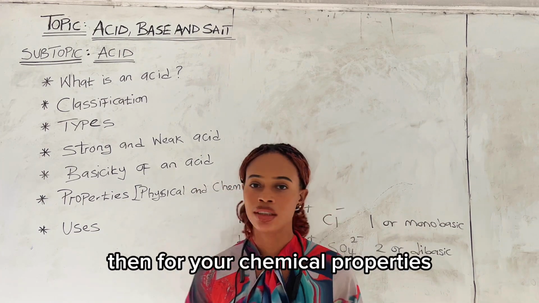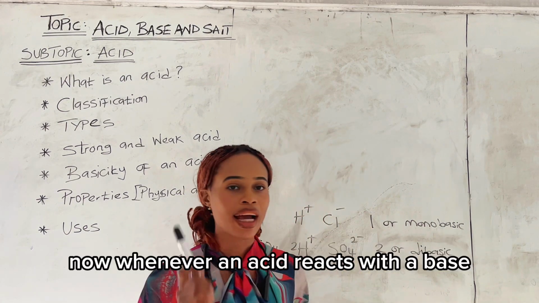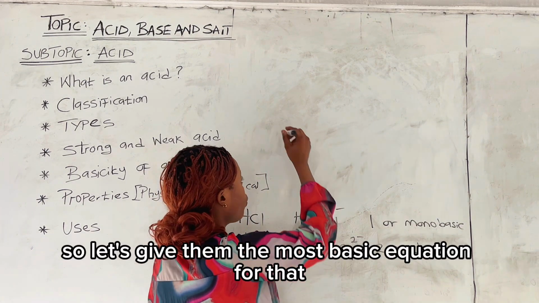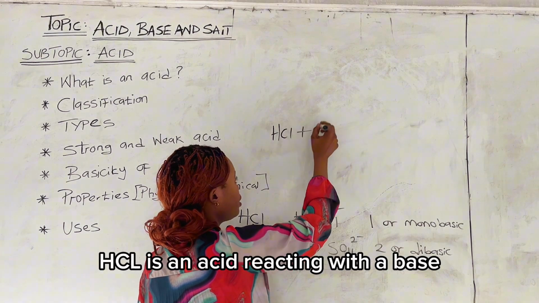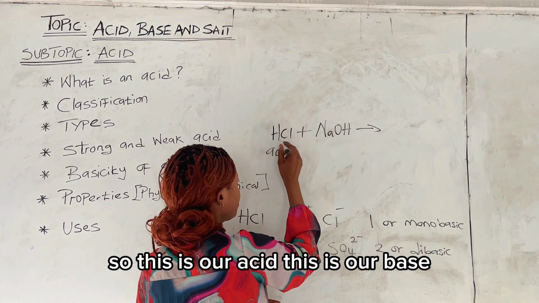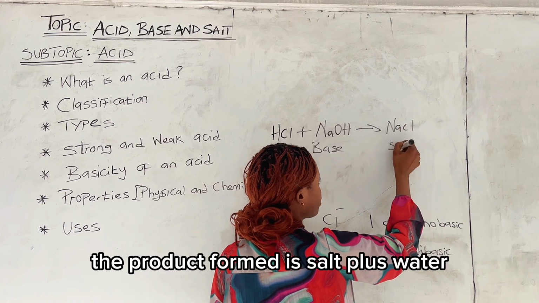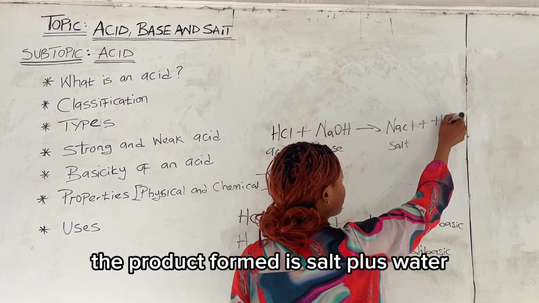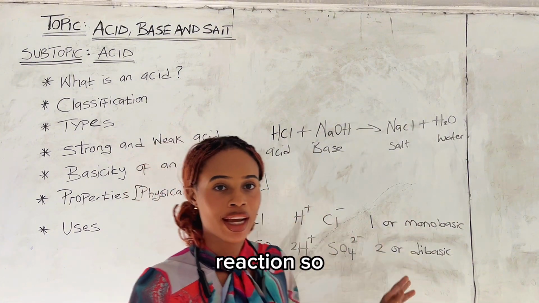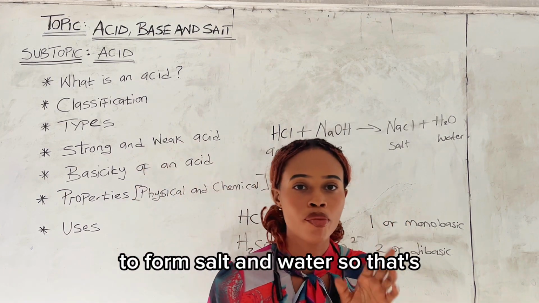Then for your chemical properties, the first one we're going to be talking about is the reaction with a base. Now, whenever an acid reacts with a base, two products are formed. So let's give the most basic equation for that. HCl is an acid reacting with a base. Let's choose NaOH. So this is our acid, this is our base, the product formed is salt plus water. So please take note, and this is what we refer to as a neutralization reaction. A neutralization reaction is a reaction in which an acid reacts with a base to form salt and water.